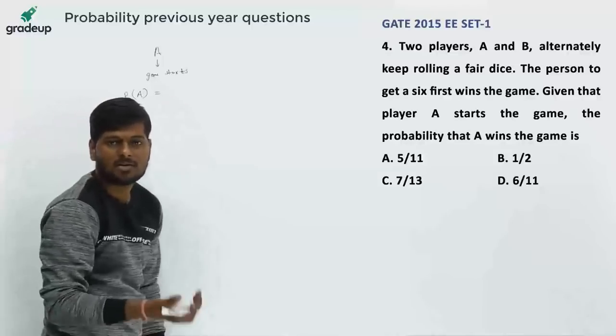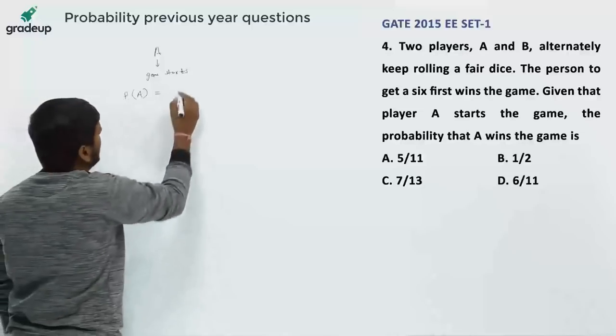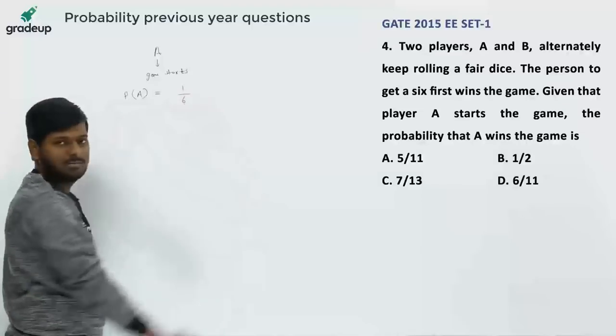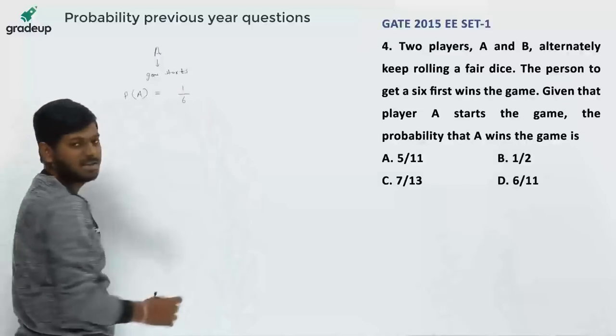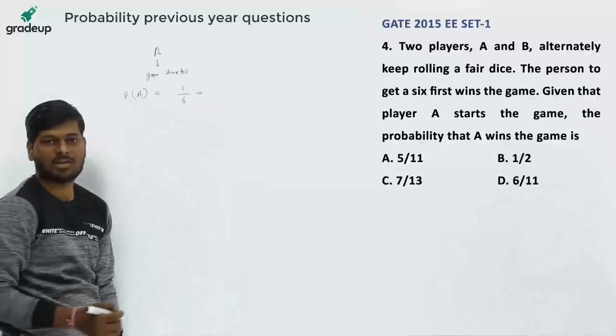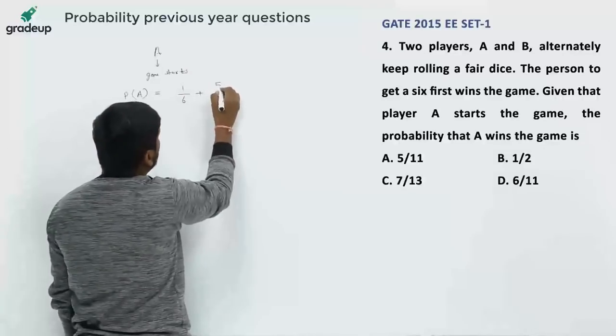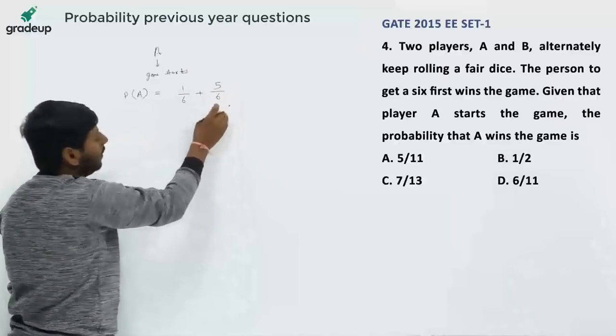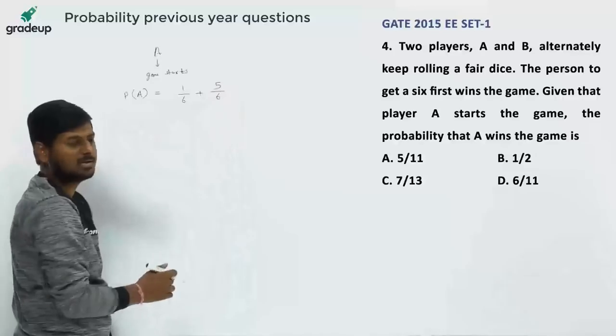Suppose in the first toss he gets the 6, then the probability is 1 by 6, because he has to get the 6 in the first attempt. If he doesn't get the 6 in the first attempt, the probability of him not getting 6 is 5 by 6.